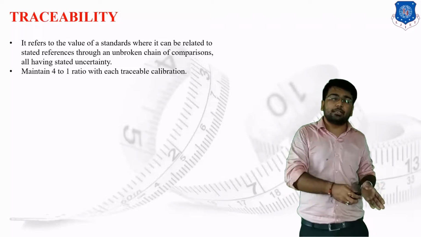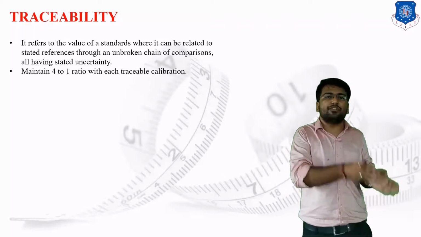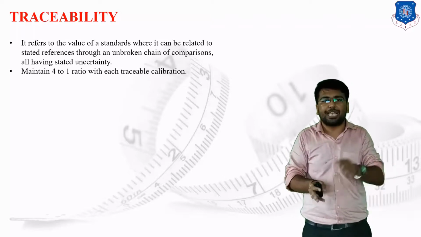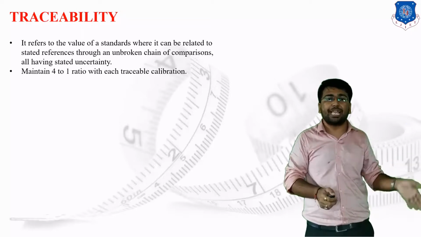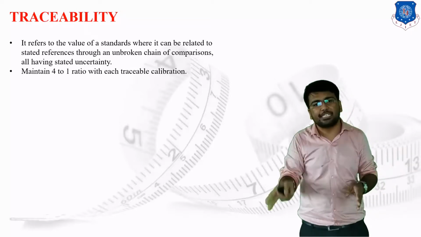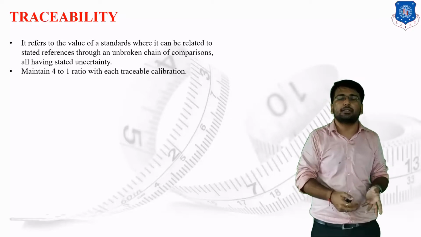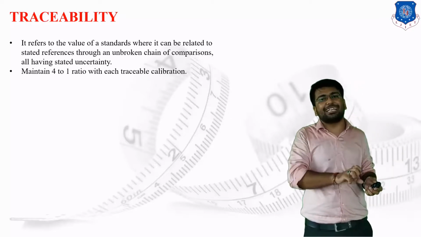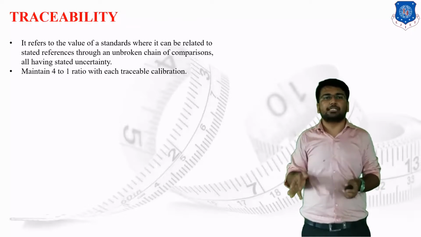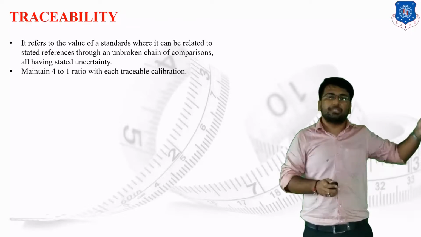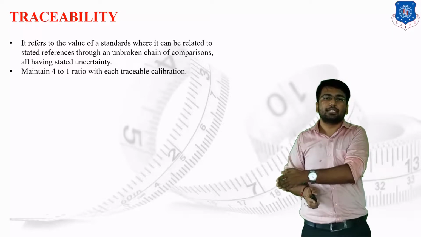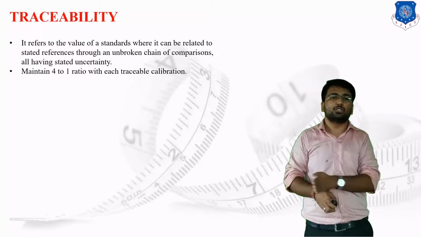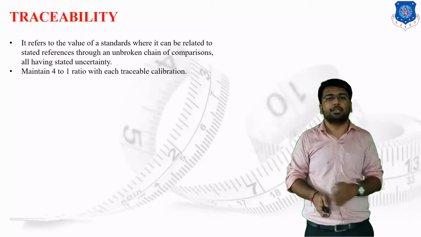To manufacture such a working standard, I have to manufacture the tertiary standard with an accuracy higher than 96%, let's say 97-98%, so that by taking 98 as a reference, I can make 96 as a working standard. So this kind of chain of comparison within the range of standards is known as traceability.